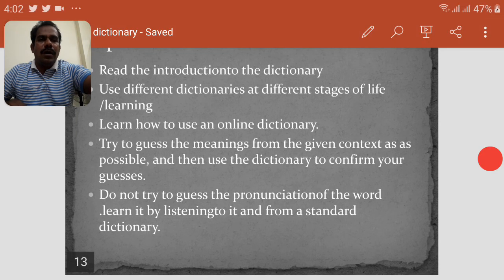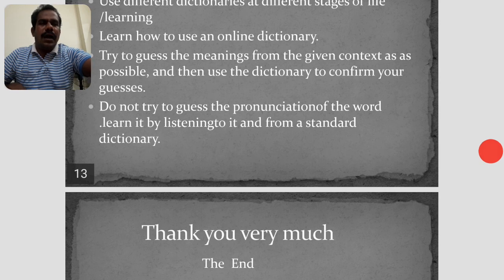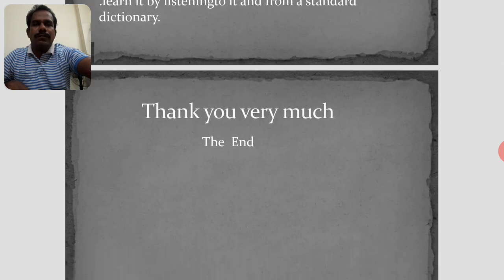Try to guess the meaning from the given context as well as possible, and then use the dictionary to confirm your guesses. Do not try to guess the pronunciation of the word; learn it by listening to it. Thank you.